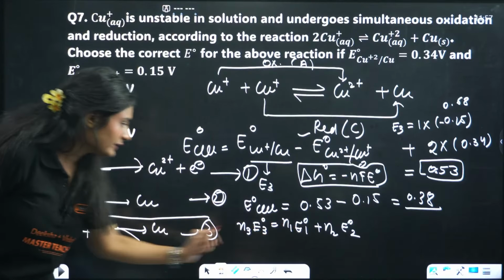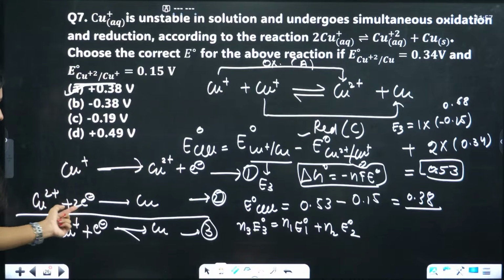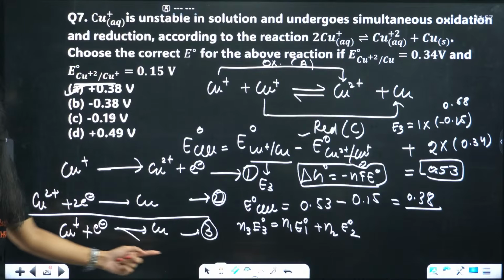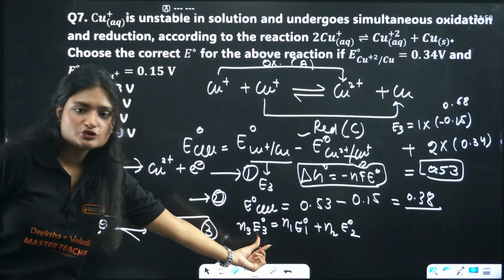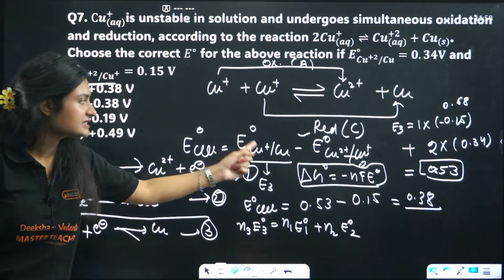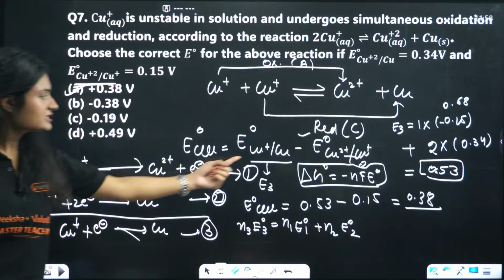N1, N2, N3: I know 1 electron, 2 electron, 1 electron, right? I named them 1, 2, 3. From here I just need to know the E3. What is E3? E3 is this. See, E3 is the same as this.